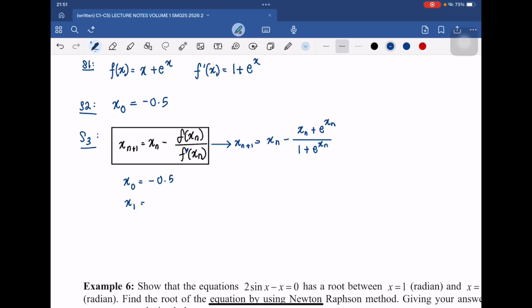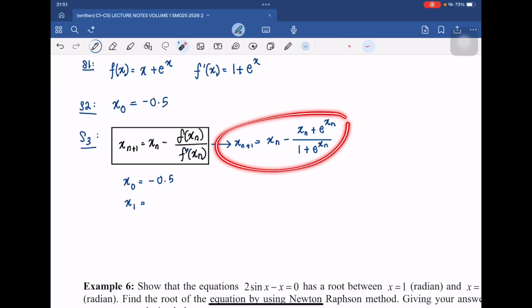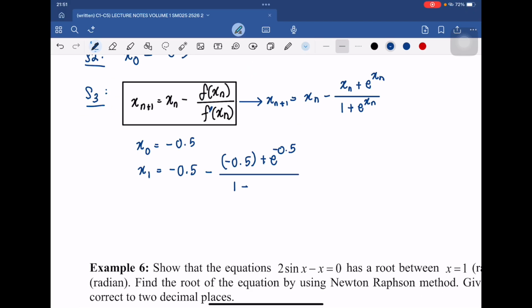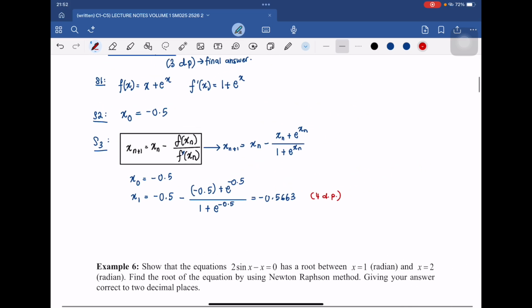Your x1, you are going to substitute into this formula. So this is x1 and then this should be your x naught, because this is 1, this is 0 plus 1. So this is x1, this is x naught. This is also x naught, which is negative 0.5. Substitute into the formula, minus negative 0.5 plus, okay, like that. And then calculate, you will get negative 0.5663. So make sure to take 4 decimal places. Later for the final answer we take 3 decimal places.